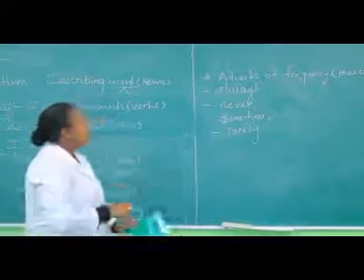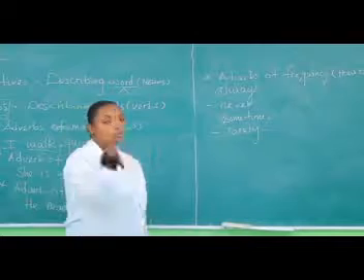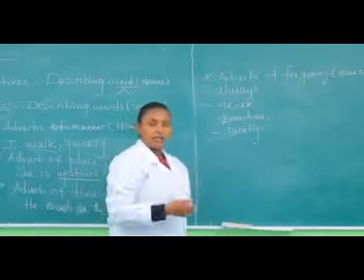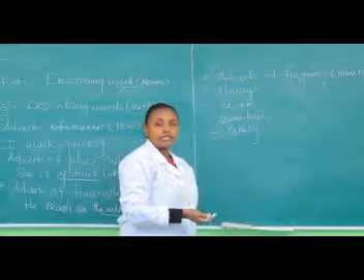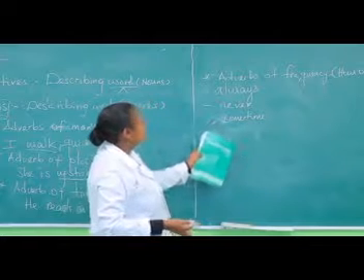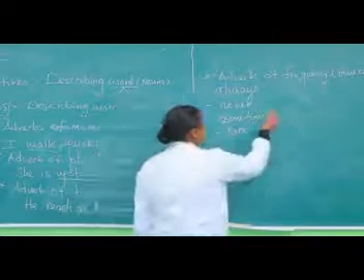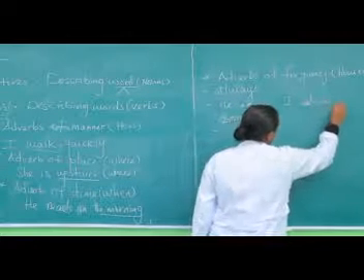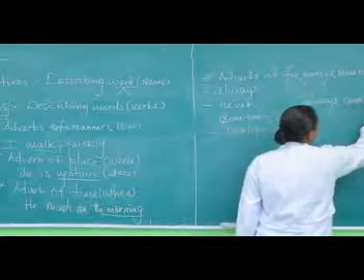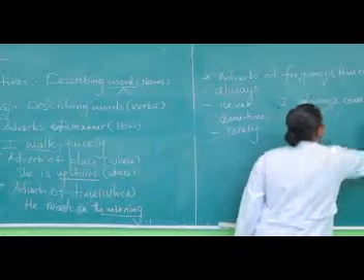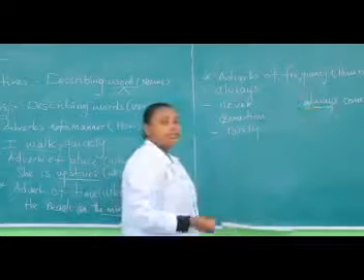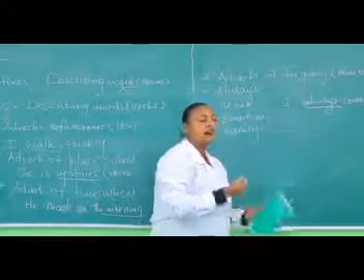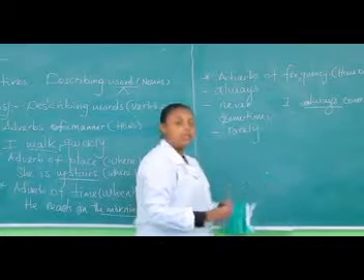So, how many times do you do something, like for example, washing your face? How many times do you wash your face each day? Or how many times do you brush your teeth? So, using these adverbs of frequency, you can state examples. Like for example, I always come to school. This is an adverb of frequency. It tells us how many times the action is repeated. So you always come to school means you come to school almost 100% each week.